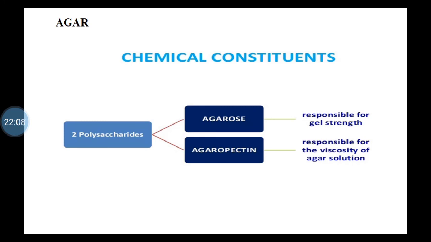It also contains 3.5% cellulose and 6% nitrogen containing substance. Then agaropectin is responsible for viscosity of agar solutions. This agaropectin is a sulfonated polysaccharide in which galactose and uronic acid units are partly esterified with sulfuric acid.